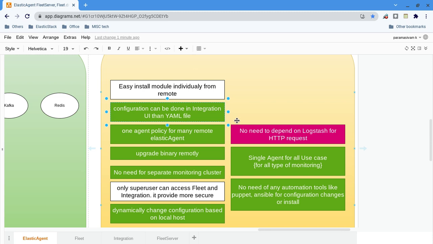Otherwise, if you are modifying the actual file itself, let's say in the output section I am doing some changes or something like that, I have to restart. That's why.